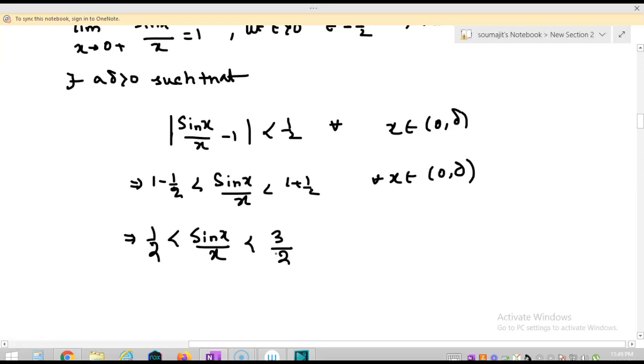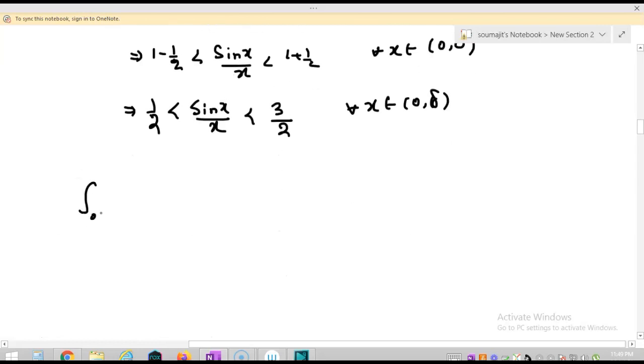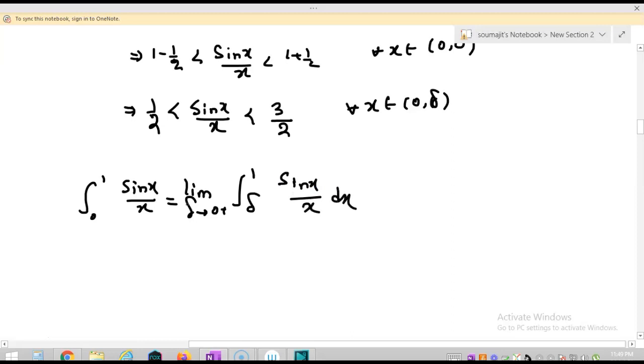So half less than sine x by x less than 3 by 2 for all x belongs to 0 delta. Okay, now I can write this integration 0 to 1 sine x by x as limit delta tends to 0 plus integration delta to 1 sine x by x dx.